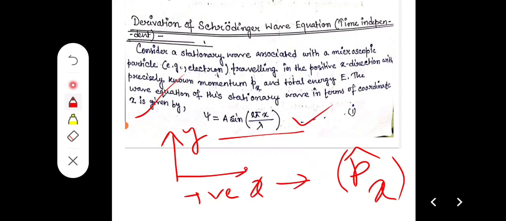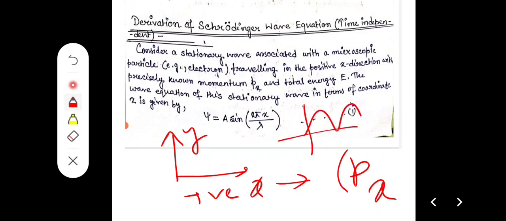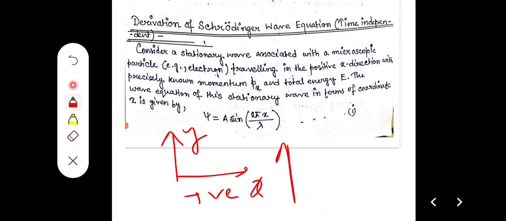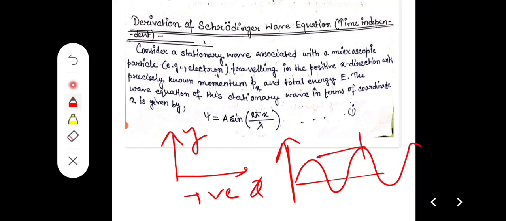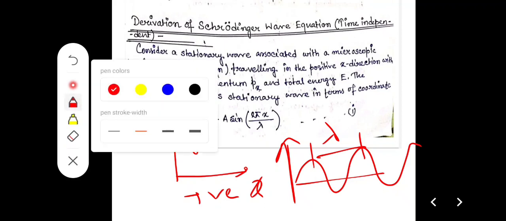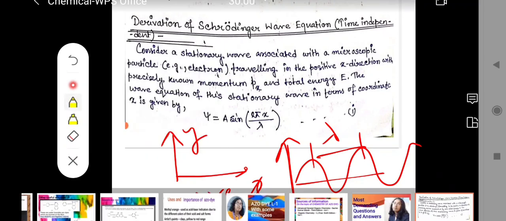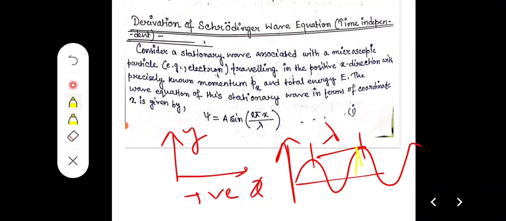A is the amplitude. If a wave is there, the distance between two crests is lambda, the wavelength, and the height is called the amplitude.